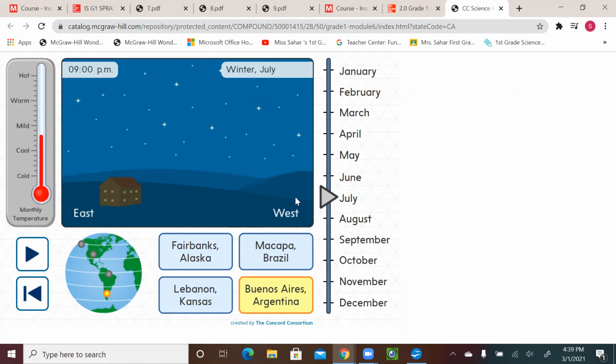All right, let's see if we go into February. So all the way up, look at the temperature now in February. We're still in Buenos Aires. It's getting hot. And it's summer in February.